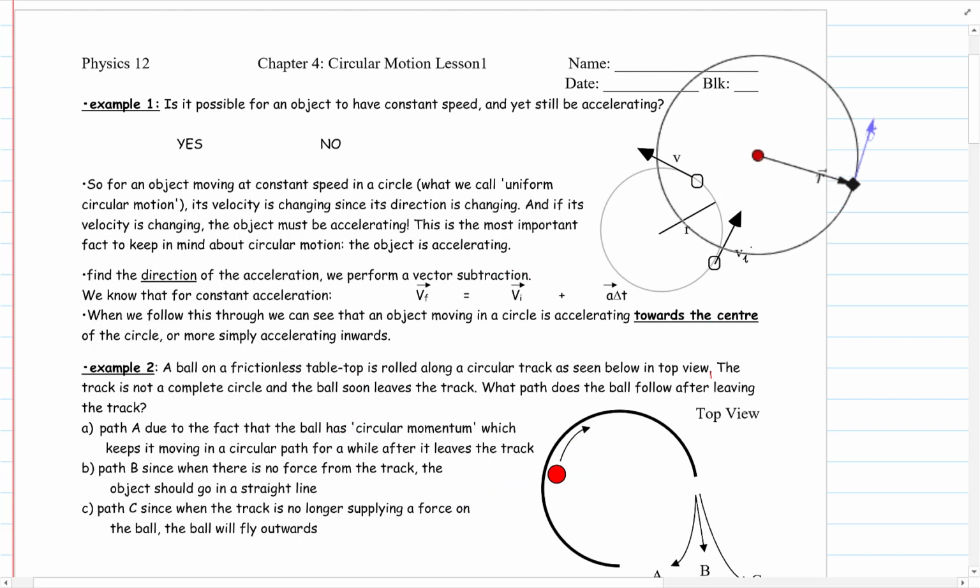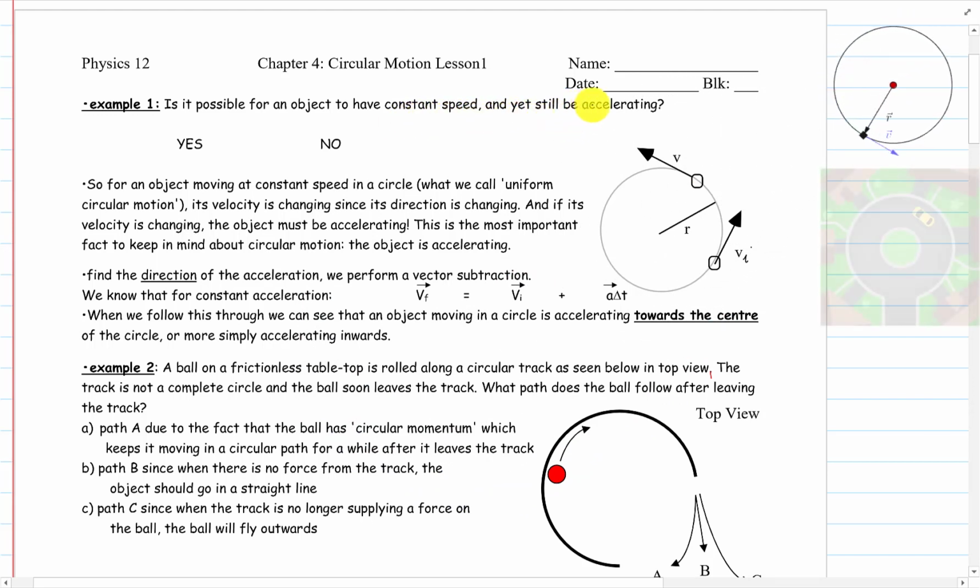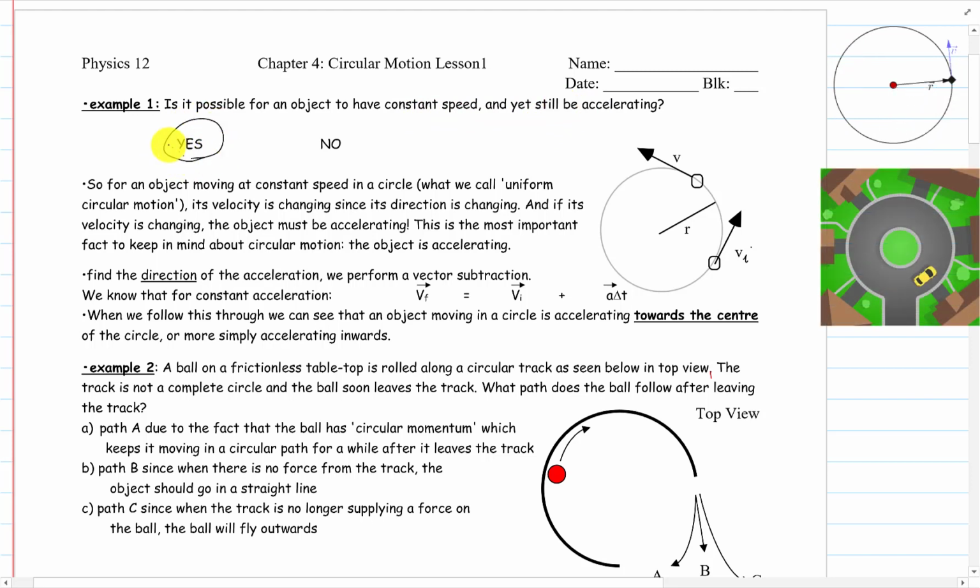Here we go. Is it possible for an object to have a constant speed and yet still be accelerating? The answer is yes. Why? Because constant speed doesn't mean that it's the same direction. When we go in a uniform circle, we're changing the direction. So velocity is changing because the direction is changing, and therefore, it must be accelerating. So we must know that in circular motion, the object is accelerating.